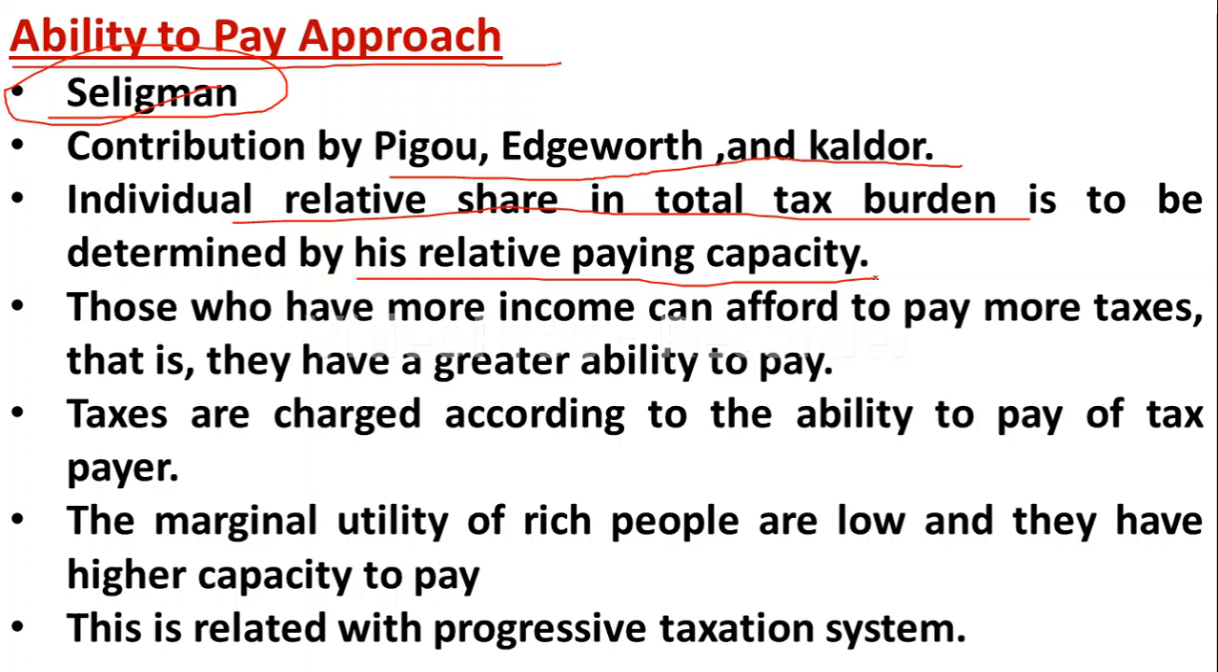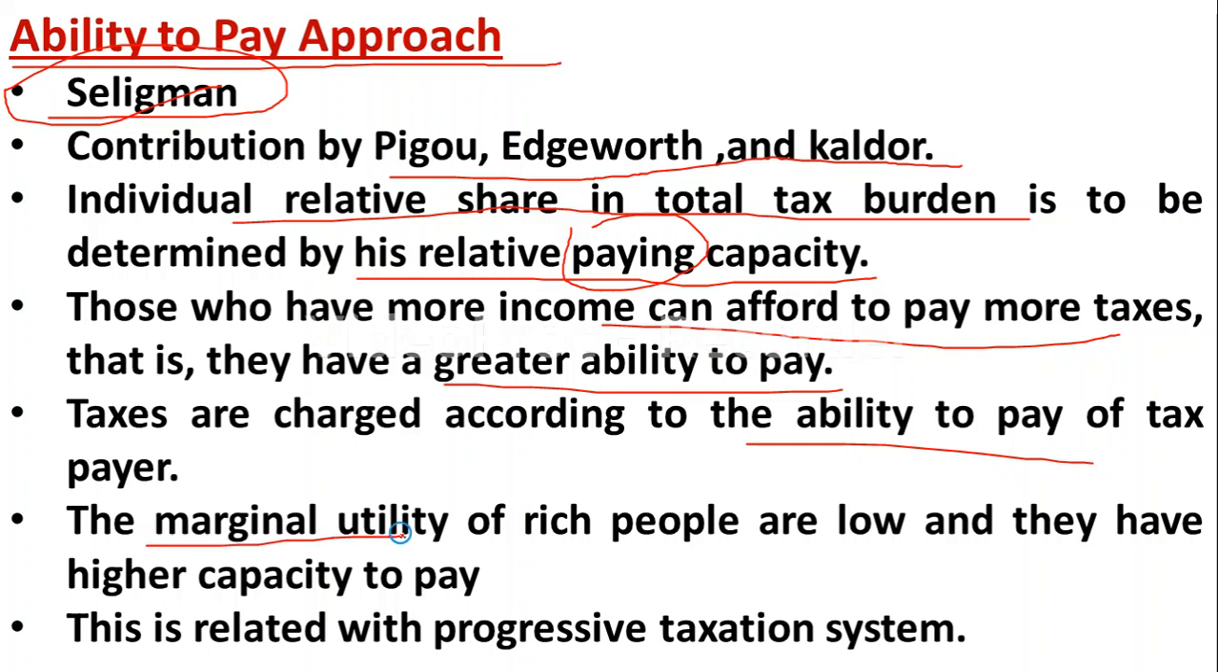Yes, those who have more income can afford to pay more taxes. Those who have less income can pay less tax, because if the income level of the people is more, then they can pay more tax. If the income is less, they can pay less tax. So here the base is paying capacity, and taxes are charged according to ability to pay. If I am able to pay more tax, I can pay more tax. If my income is less, I will pay less tax.